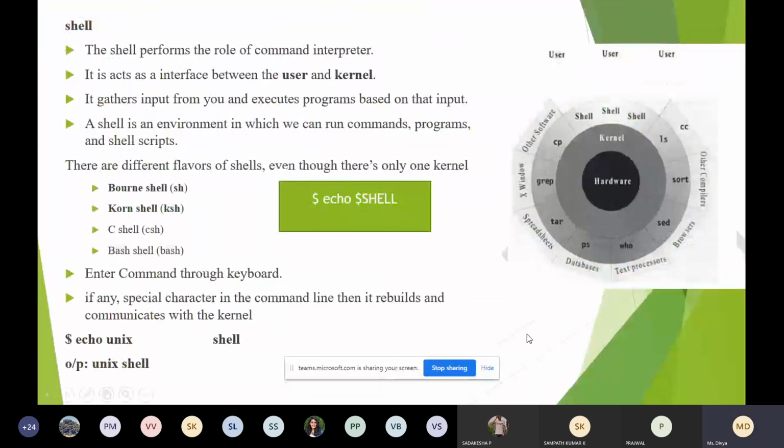So the shell performs the role of a command interpreter. It will take the command, so it acts as an interface between the user and the kernel. Whatever I have written, ls, is taken by the command interpreter from the user. From me, it is taking the command ls and giving it to the kernel. Then the kernel will execute that and search for that particular ls file, and it will give the output to the user. Clear, right?